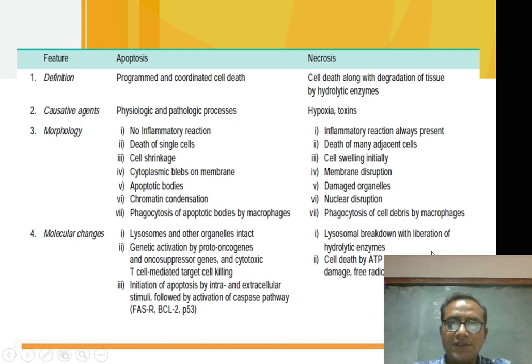So this concludes the cell injury topic. There are some small topics, that is pigmentation and calcification, that you have to read from the book. Okay.